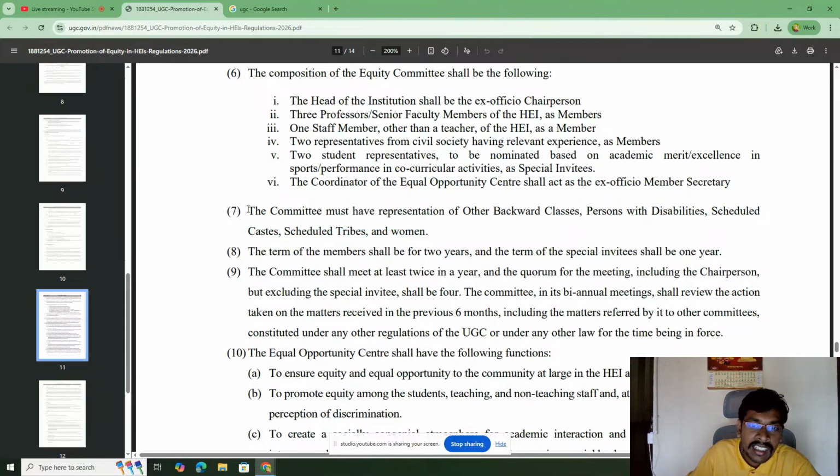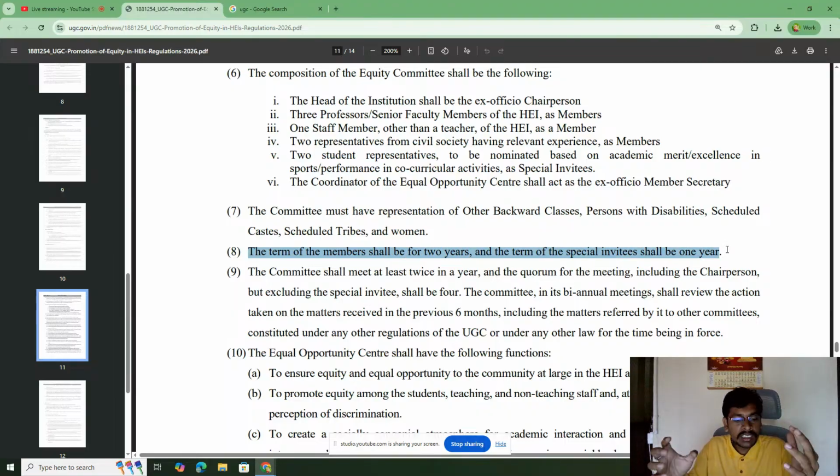If you see here, it clearly mentions the committee must have representation of OBC, PWD, SC, ST, and women, but there is no mention of the general category. This is the reason for the main controversy currently happening on this issue. There are other things also. The term of committee members shall be 2 years, and the term of special invitees shall be 1 year.